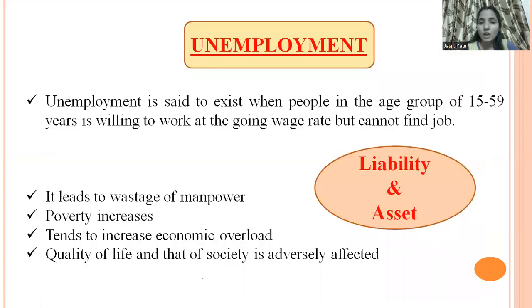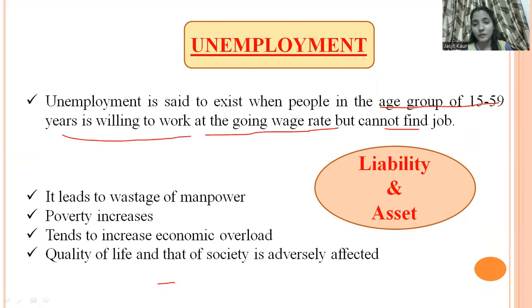Okay. So now we will see what unemployment is and which age group is included in it. Unemployment is said to exist when people in the age group of 15 to 59 years are willing to work at the going wage rate but cannot find a job.